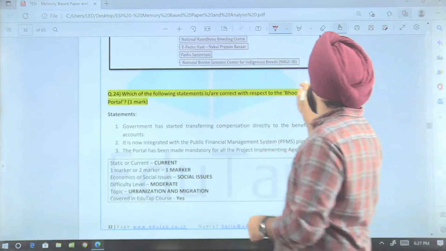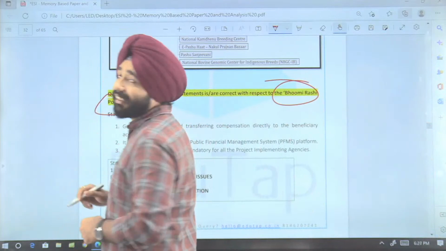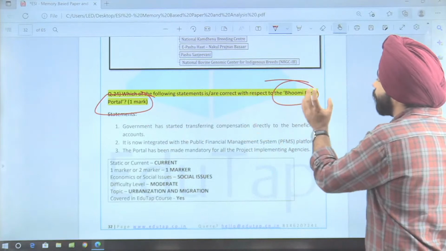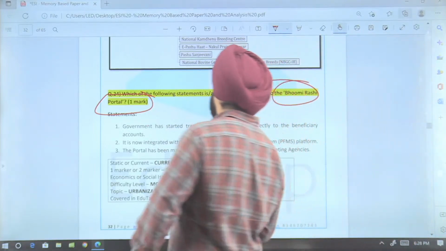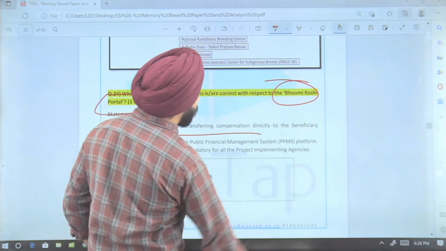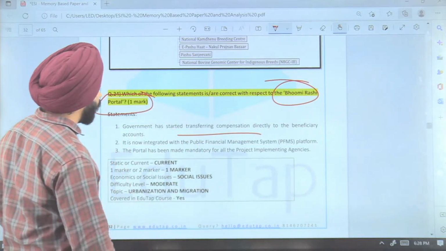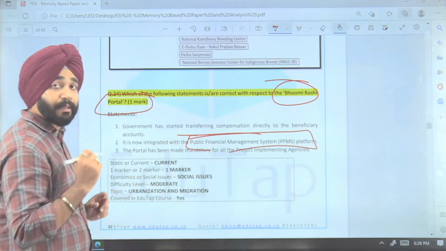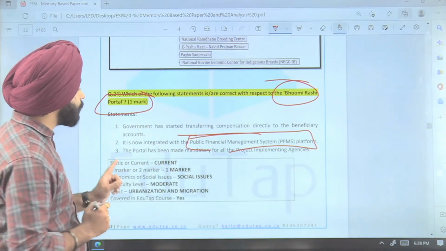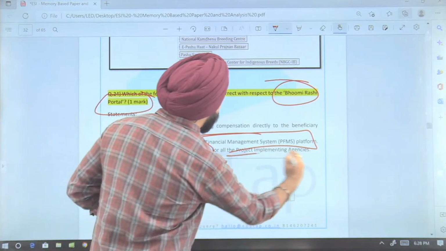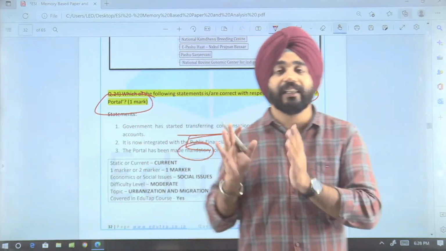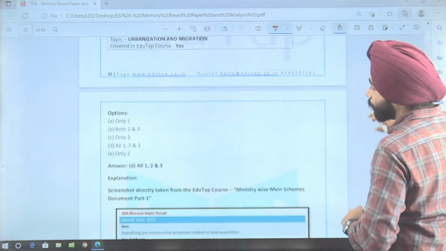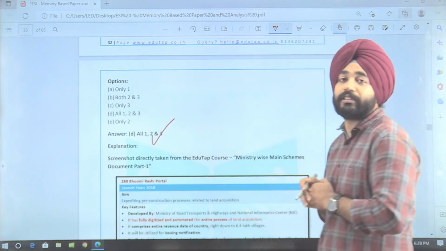Next question was about the Bhumi Rashi portal, which was seen in the news in the month of March. Which of the following statements are correct about the Bhumi Rashi portal? The statements were: government has started transferring compensation directly to the beneficiary account, it is now integrated with the public finance management system platform, and the portal has been made mandatory for all the project implementing agencies. So here all these statements were correct.